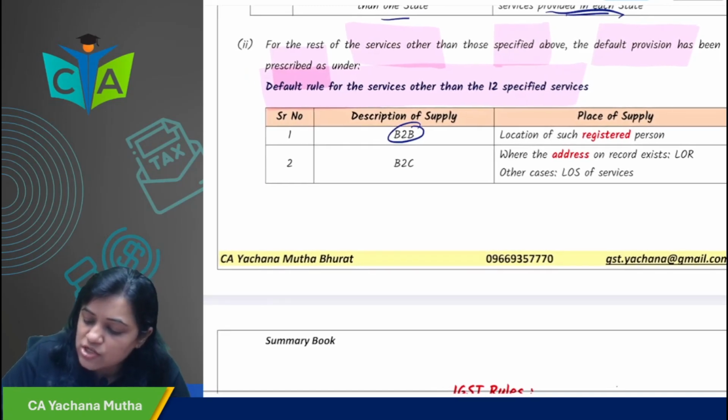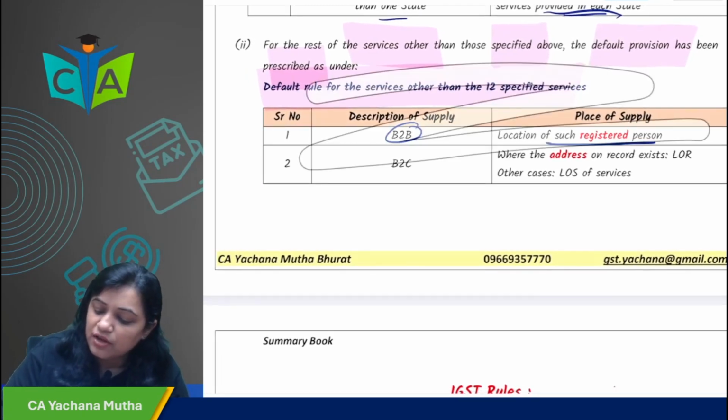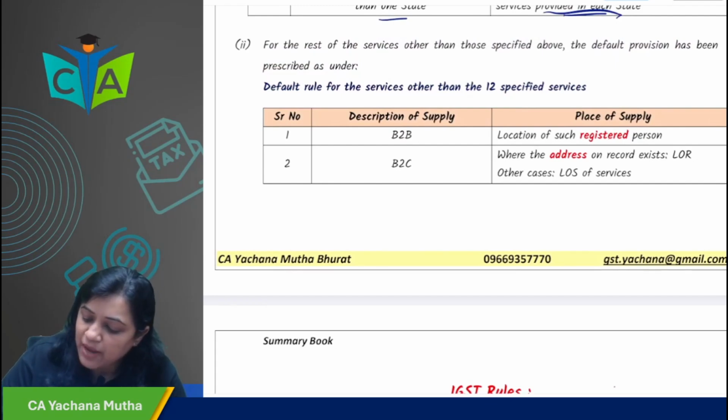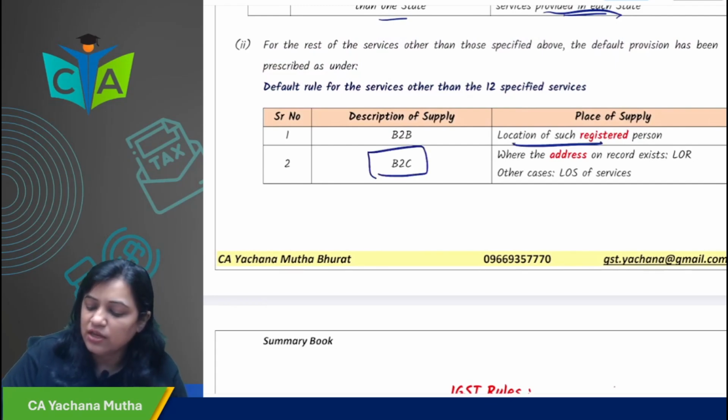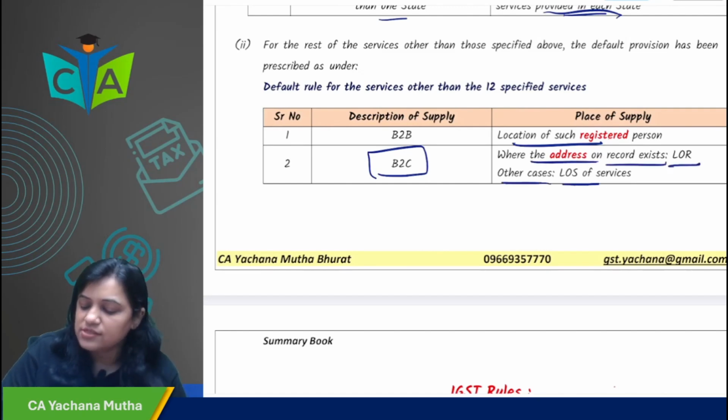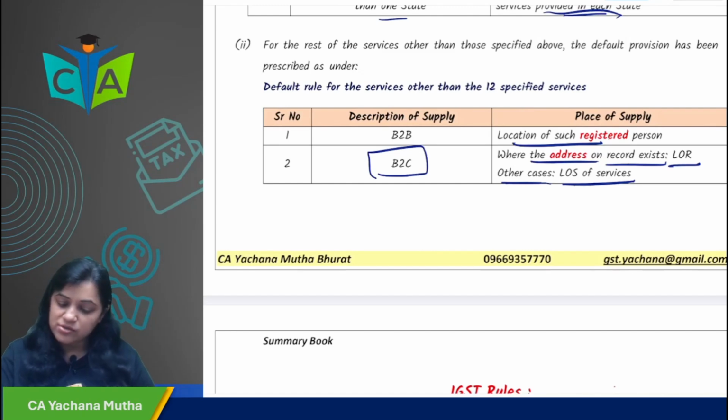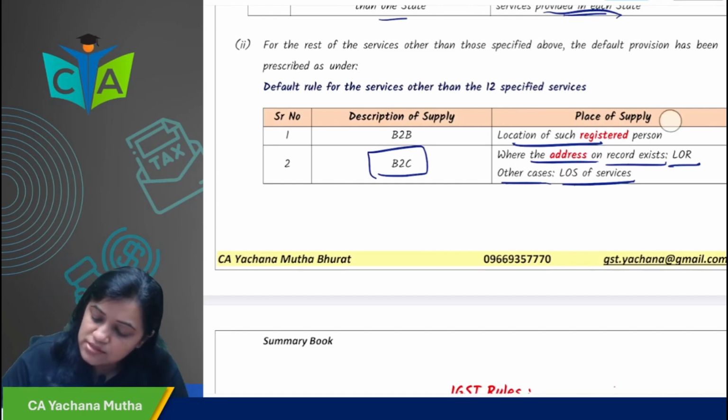would be the location of the registered person. The location of the registered person would be the place of supply. But if it is B2C, then where the address on record exists, LOR. All other cases, LOS. Okay. So, in this case,